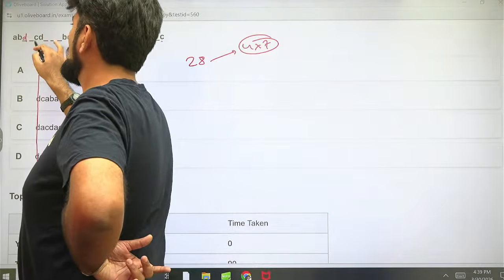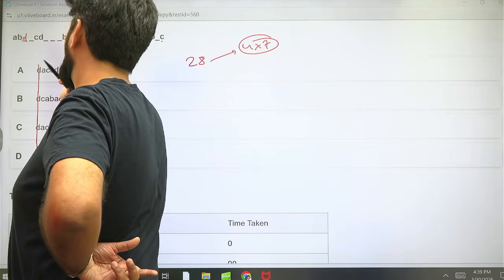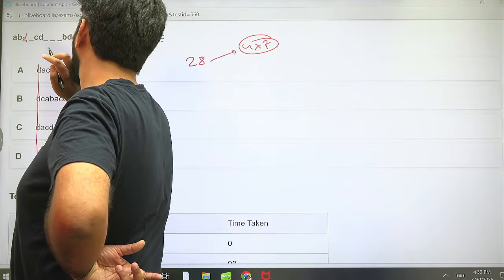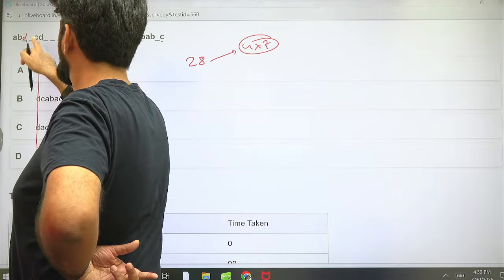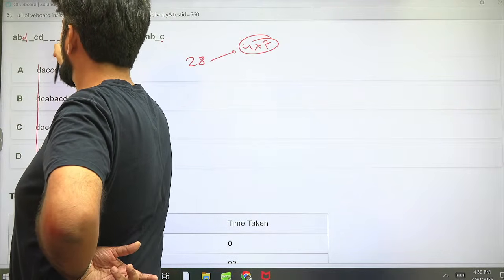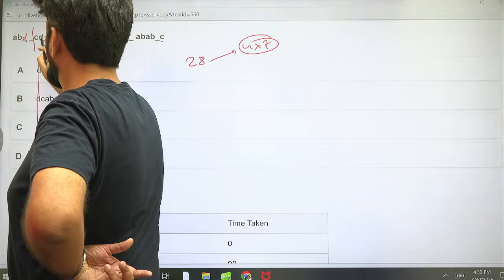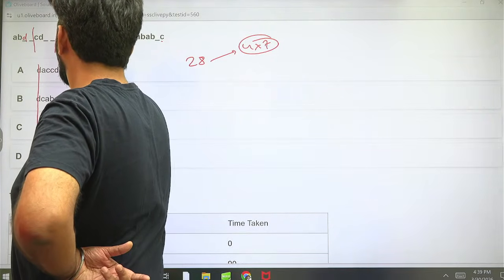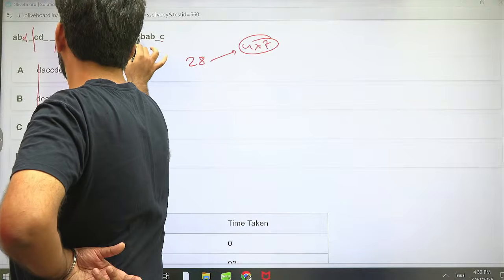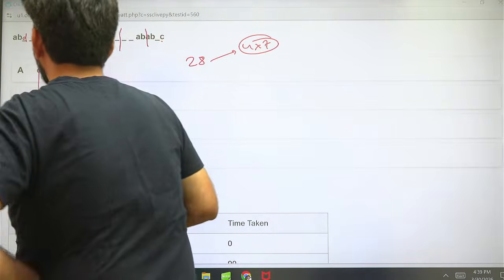So groups of 1, 2, 3, 4. A, B, D something. C, D something something. Then A, B, D, C. Wait. 1, 2, 3, 4, repeated in groups of four. This might help us out a bit.